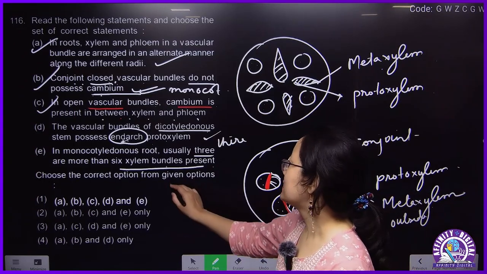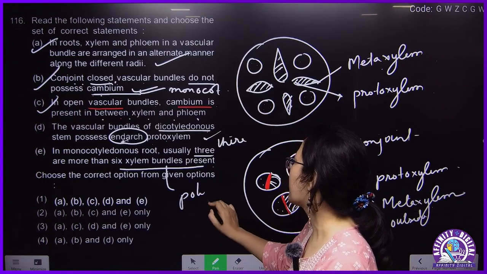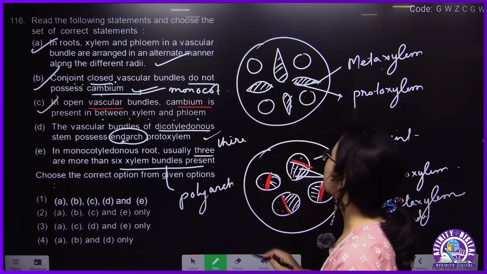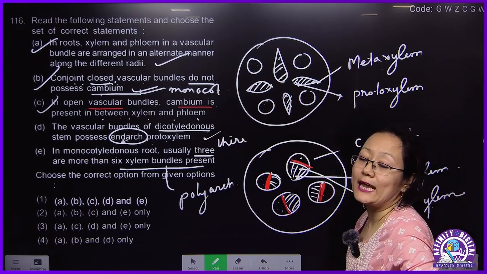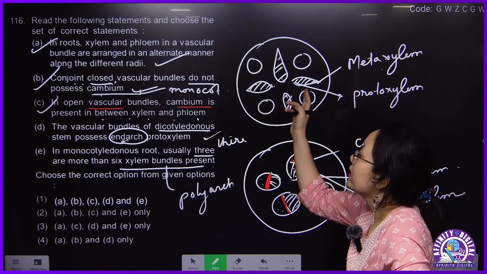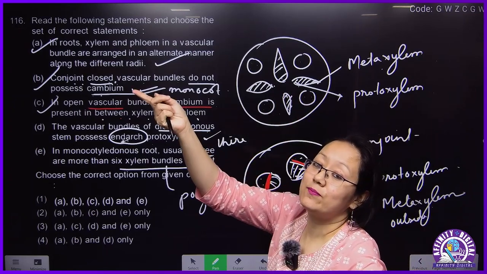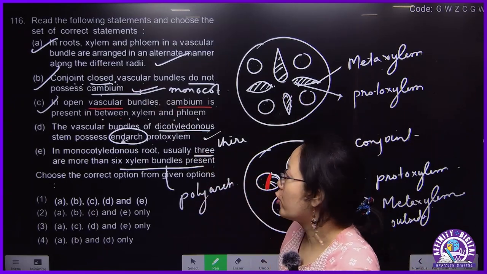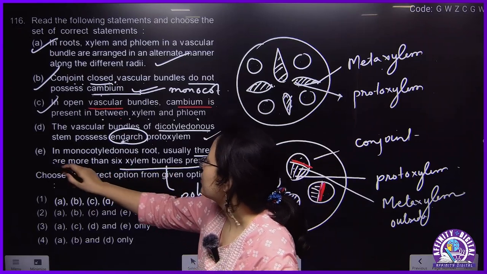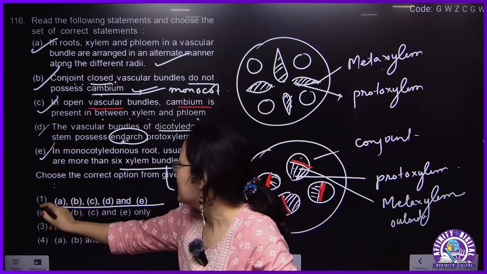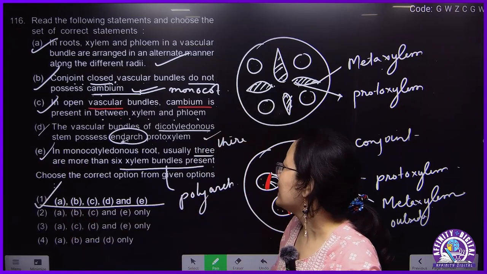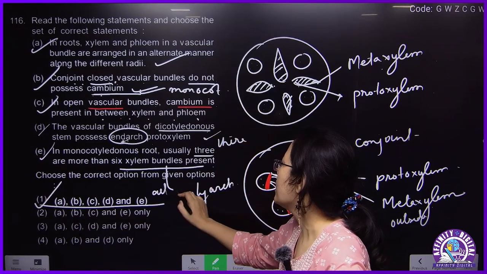That is why this is called polyarch. Here you see, I have drawn 4 xylem, so this will be dicot root. Instead of 4, if it is more than 6 xylem, then that will be the case of monocot root. So this is also correct. So the answer to this will be A, B, C, D and E. All are correct.